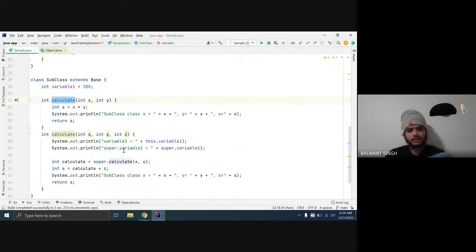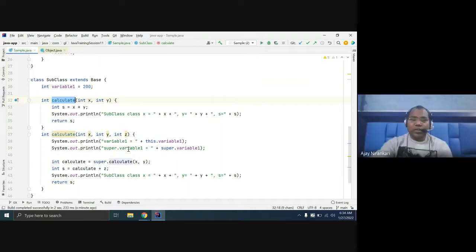You have defined the calculate method two times in this subclass. So how will the compiler know which method to use, the first one or the second one? I'm not getting the question again.